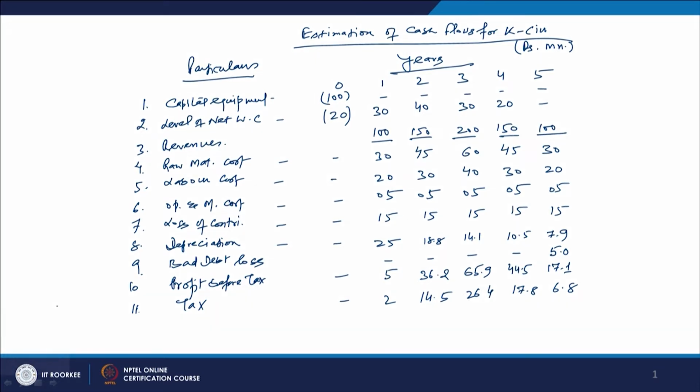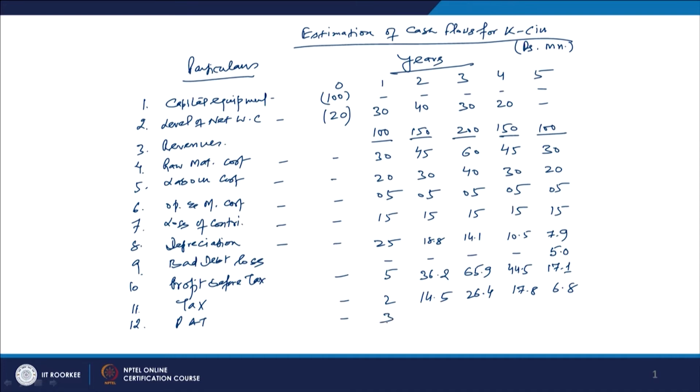Now, after taking the tax into account, we have to calculate the PAT, the profit after tax. Column number 12 is the PAT, profit after tax, right. After this we will move to the next sheet. For calculating the PAT, we have to subtract the tax from the profit before tax. So, the PAT in this case is 3.